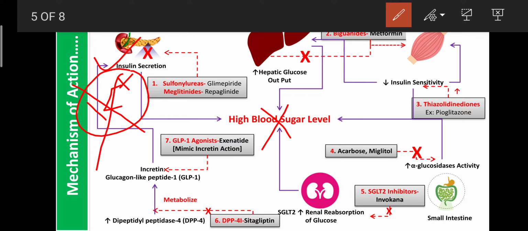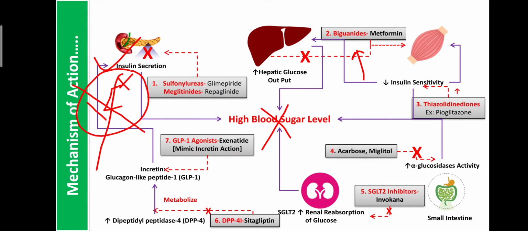The second category of drugs is the biguanides. Example is metformin, a biguanide. First, metformin decreases the output of glucose from the liver. It acts on the liver cell, where it inhibits the breakdown of glycogen into glucose, as well as the synthesis of glucose from non-carbohydrate sources. Due to blocking of these two actions, hepatic glucose output decreases, and so they control the blood sugar level.